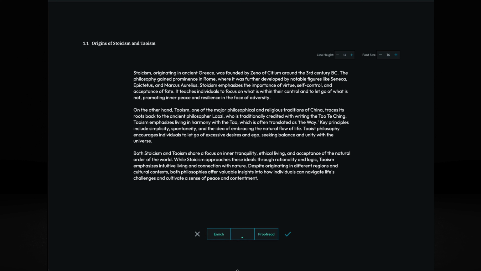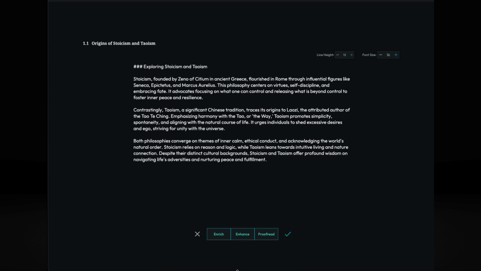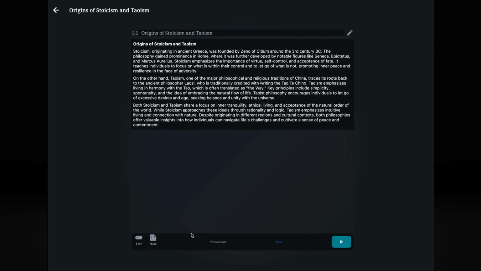For instance, that's interesting, right? If I click on enhance, then before I was enriching the text, now with enhance, what I'm going to get is just another version of it, as if it was an editor suggesting to me how to restructure the text, right? Again, you can play with it. You don't need to take the suggestions, and I'm not going to take it this time. Again, you can play with it the way you want.